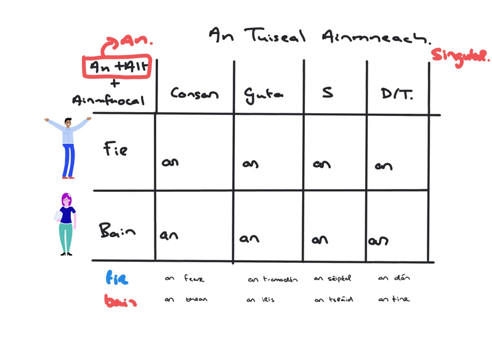So looking at the first section, you've got an fear and an bhean. An fear doesn't change, so we can write that in: an plus tada. And an bhean gets an H. Bean changes to an bhean. They are nouns that start with a consonant.